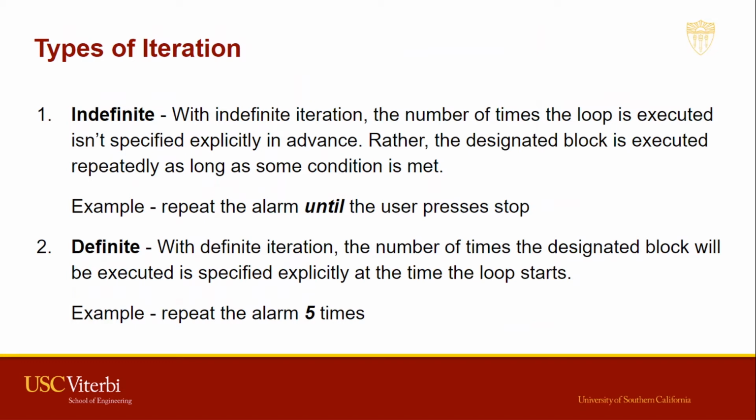Now there are two different types of iterations. One is indefinite and one is definite. In indefinite iteration, we do not know in advance the number of times the loop will be executed. There is a condition which defines the number of times it gets executed. Until that condition is met, the loop will not be executed. And the moment it is met, it will keep on going until it no longer meets that condition. It's like you repeat an alarm until the user presses stop. So the alarm keeps on beeping unless you press stop or snooze.